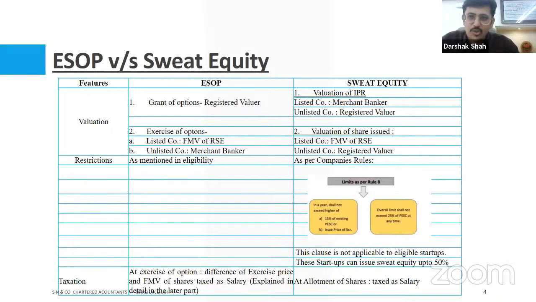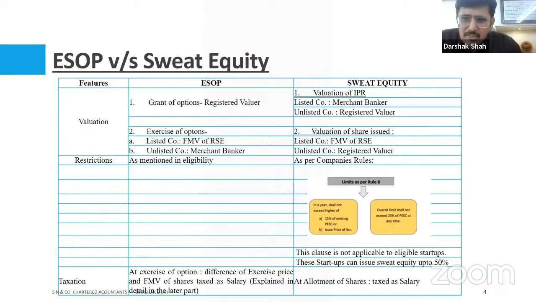When I talk about ESOP versus sweat equity, valuation plays an important role, because ESOP starts its journey from grant, wherein you value a particular ESOP. We also determine the exercise price which the employees are going to pay. That happens at an earlier stage when the ESOP is launched, and the grants are valued by the registered valuer. When it goes for exercise, if it's an unlisted organization, it is valued by merchant bankers, and if it's a listed organization, the price is available on the exchange.